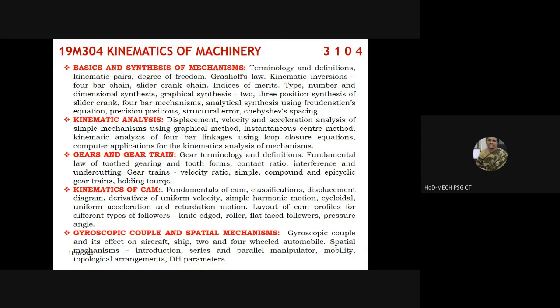So each of these topics indicated in red have been defined as course outcomes. So the first course outcome pertains to knowing about the basics, fundamentals of mechanisms, and trying to create very simple mechanisms. Secondly, once you create a mechanism, what a mechanism is and all that we need to know.